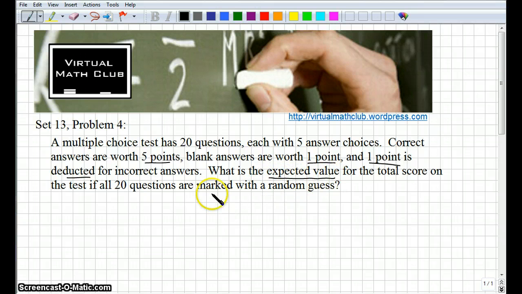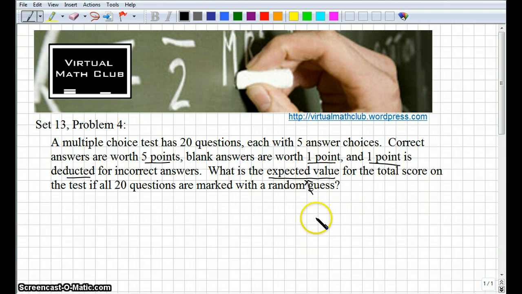All right, an expected value is essentially the score you would expect to get if all your guesses came out according to probability. Okay, so if you were to take this test, say 50 times, and you were to average all those scores, you'd get something close to the expected value.